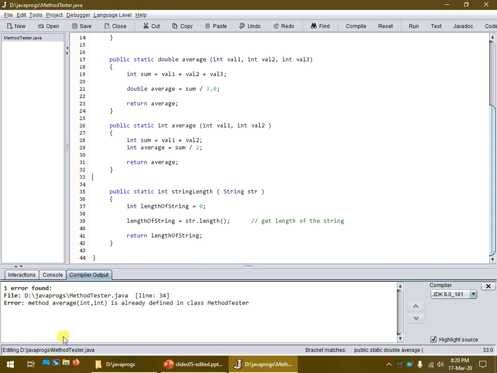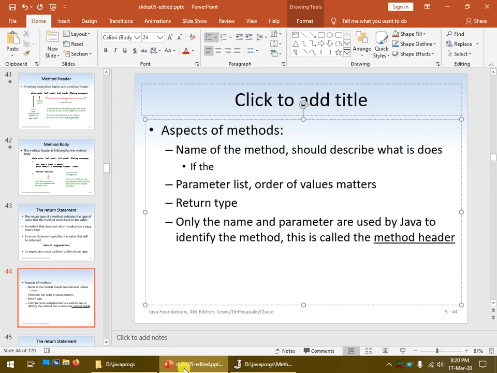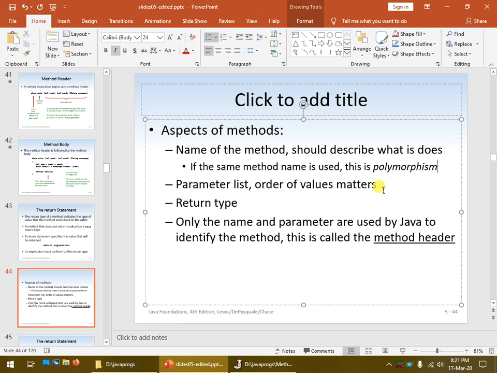So let's add another note here. So the method name describes what it does. If the same method name is used, this is polymorphism. But for polymorphism to work properly, the parameter list must be different.